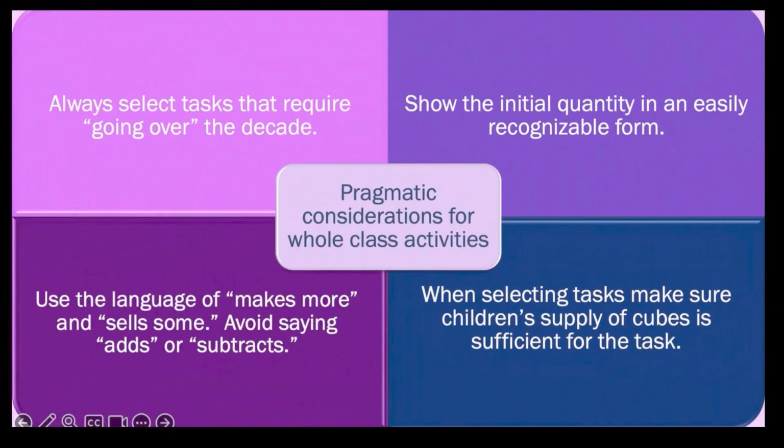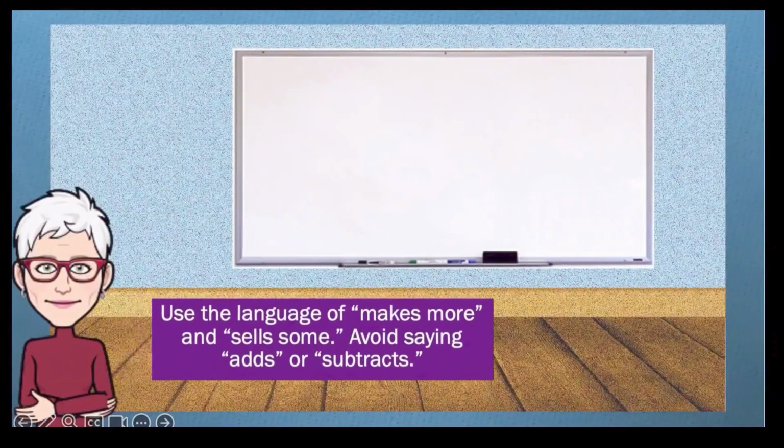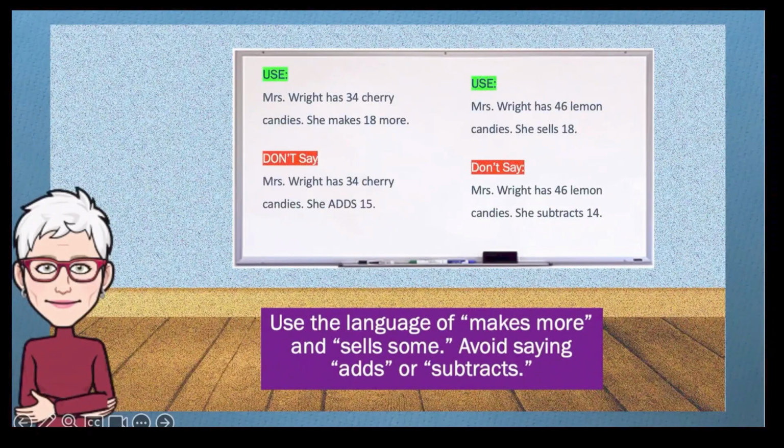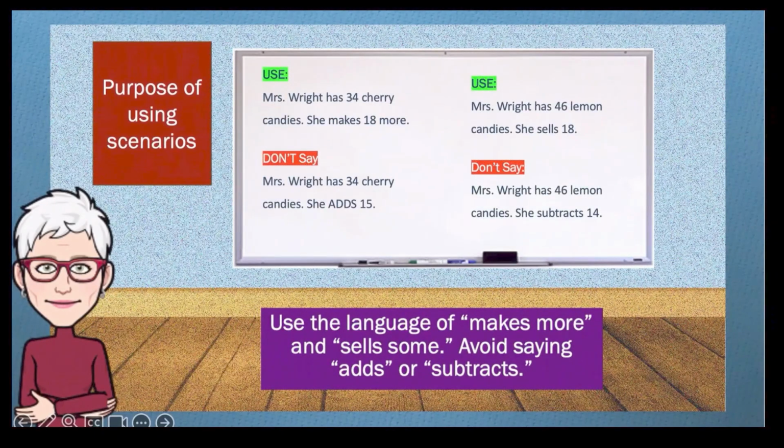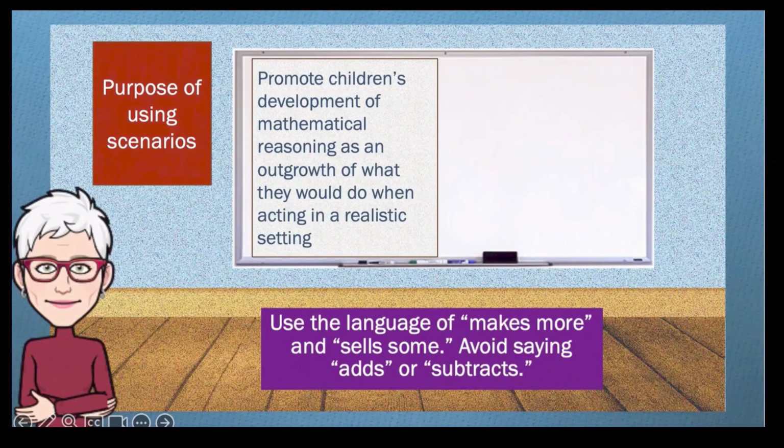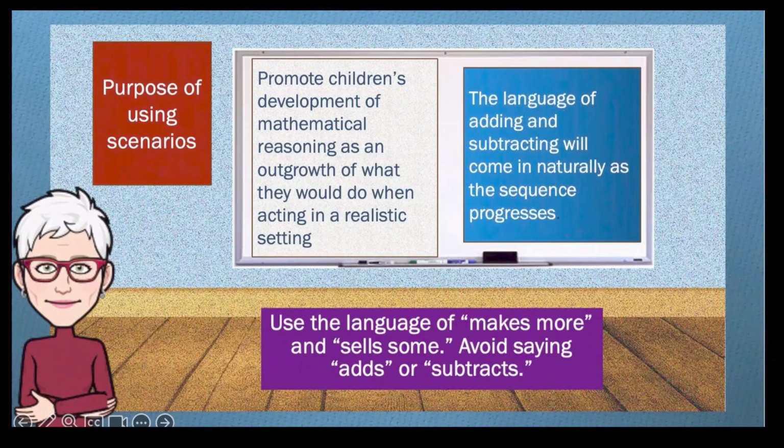A third pragmatic recommendation is that the teacher takes care to always use the language of makes more or sells some when posing the tasks. Avoid saying that Mrs. Wright adds this many candies or subtracts this many candies. It is important that children not think, "I'm supposed to add" or "I'm supposed to subtract." What does that mean? The entire purpose of using scenarios such as Mrs. Wright's candy shop is to promote children's development of mathematical reasoning as an outgrowth of what they would do when acting in a realistic situation. The language of adding and subtracting will come in naturally as the sequence progresses.